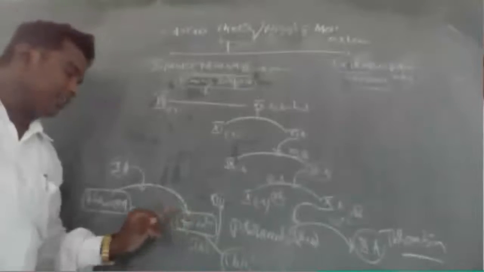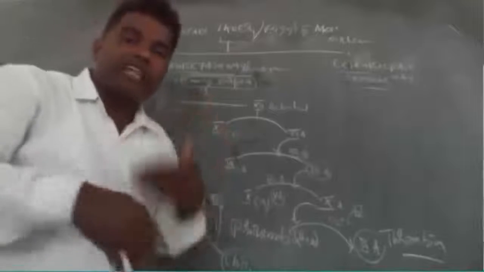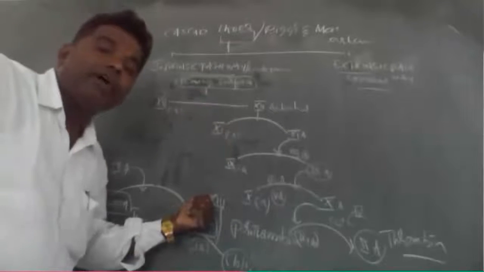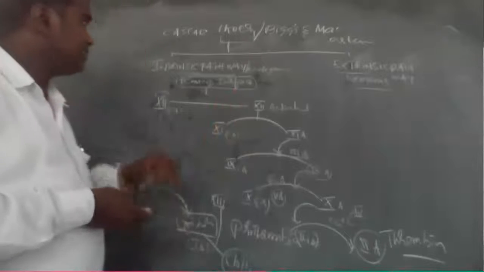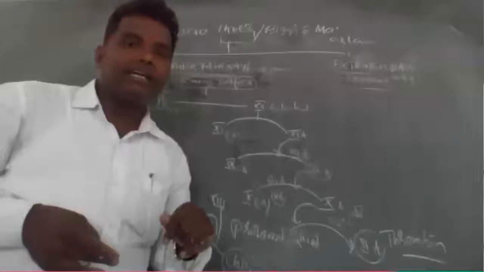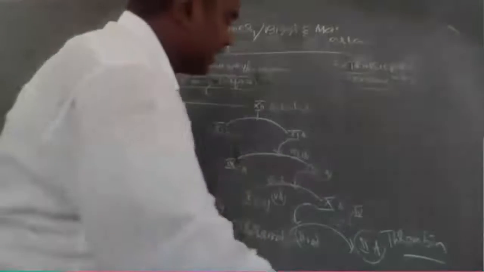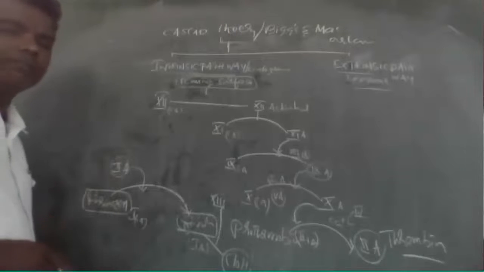So if the thrombin is activated, the second A is activated. What happens now? Fibrinogen becomes fibrin. So this fibrin is converted into a clot, groups of threads formed by the influence of the 13th factor, that is the fibrin stabilizing factor. So that is important. So this is the intrinsic pathway. So these are the important pathways.